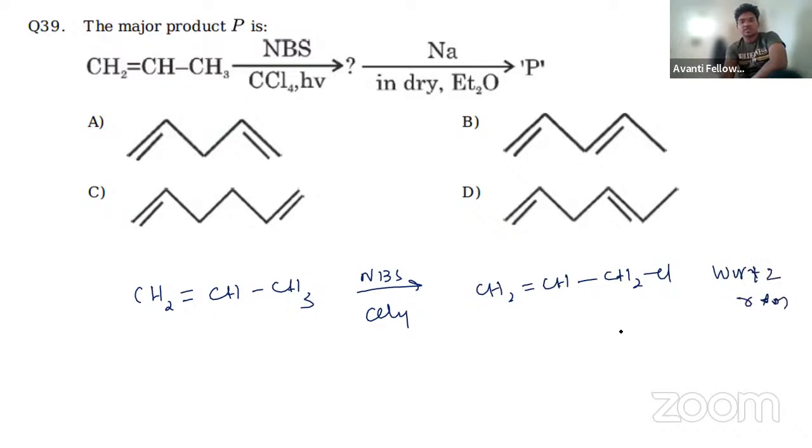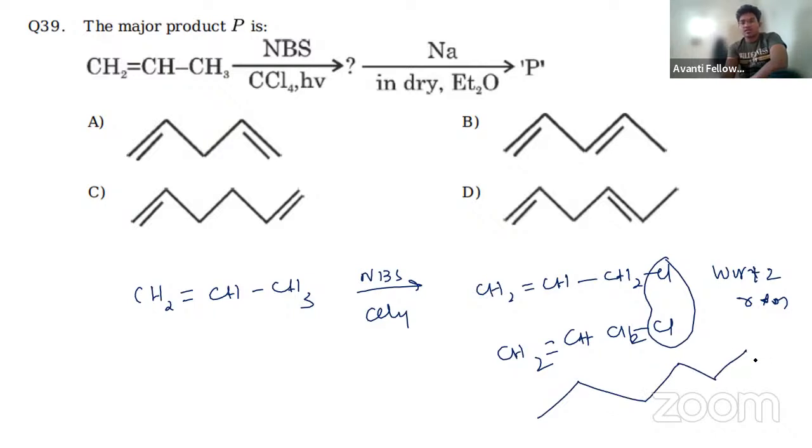Again Cl, CH2, CH double bond CH2. So here Cl will be gone and your product will have a total of 1, 2, 3, 4, 5, 6 carbons, right? Okay, and double bonds at the ends. So the only product is this one, which is option C, the correct one.